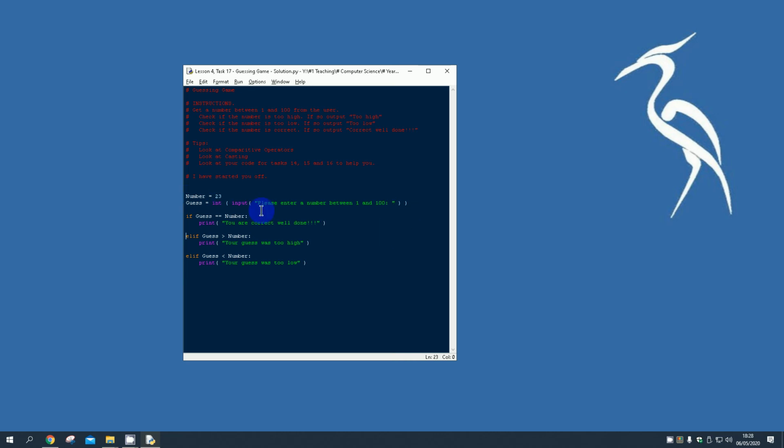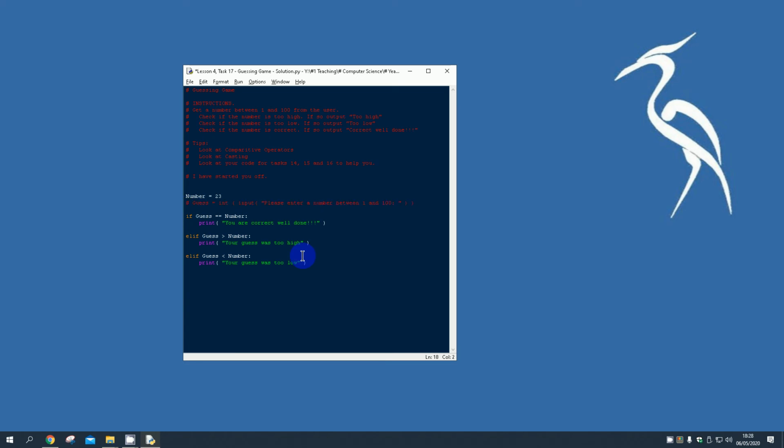Now those of you that got to grips with casting strings into integers might already understand this and say, oh, I see, sir. So as you're taking in the input, you're then automatically converting that into an integer, and then you're storing it in guess. And that's absolutely right. That's exactly what I'm doing. I'm doing all the things in one line of code.